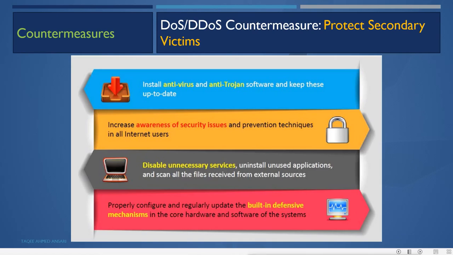Increase awareness of security issues and prevention techniques in all internet users so that they will follow the security procedures. They should not do malicious things and not become the botnet. Disable unnecessary services, uninstall unused applications and scan all the files received from external sources. It is to save our system from trojans and viruses. Properly configure and regularly update the built-in defense mechanism in the core hardware and software of the system so that these systems will not become botnet.